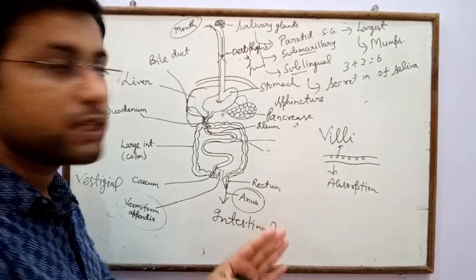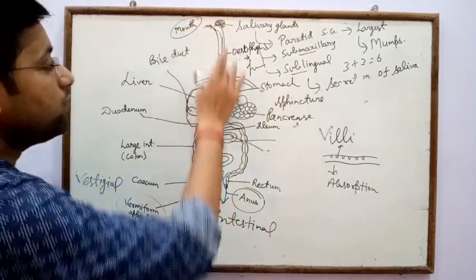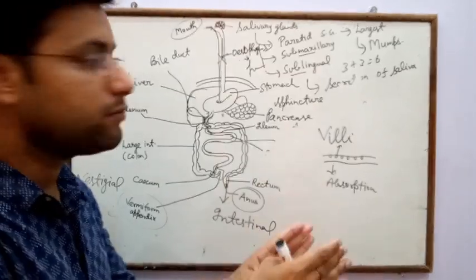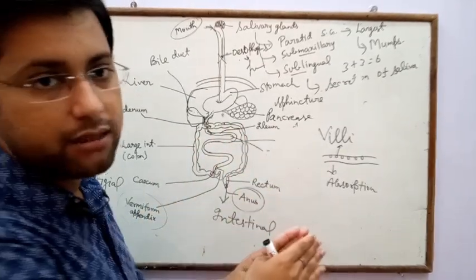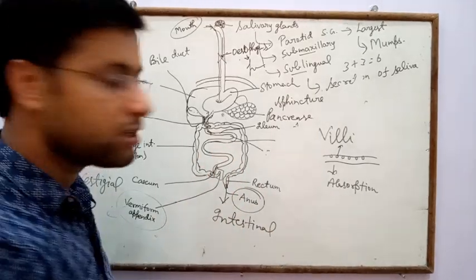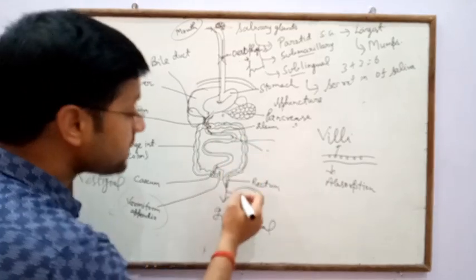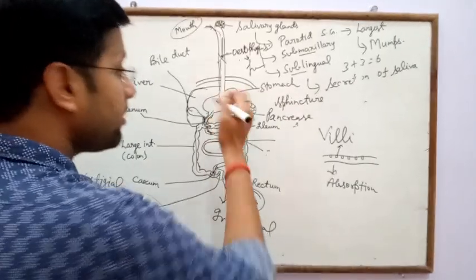Esophagus is like a way for the conduction of food from mouth to stomach. After that, the second digestion occurs in the stomach. Next, digestion occurs in the small intestine, the final site of digestion of food, and finally the undigested food material is passed out through the anus from the large intestine.